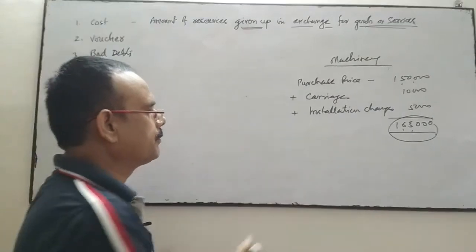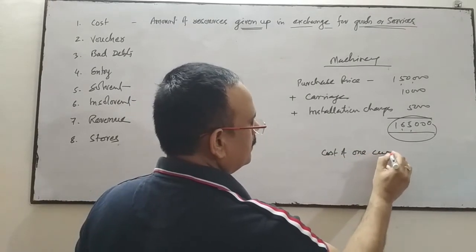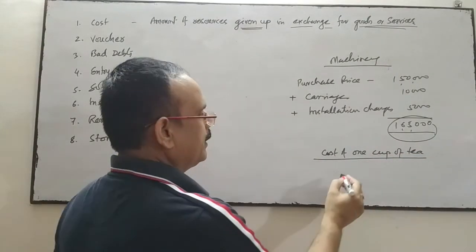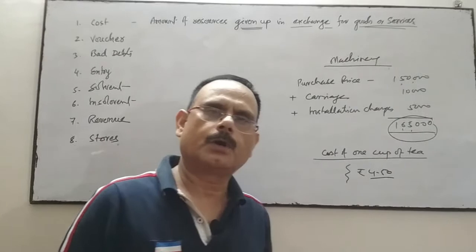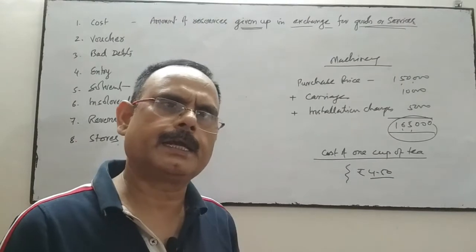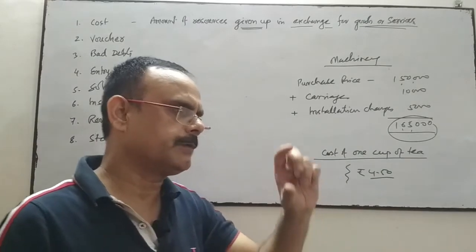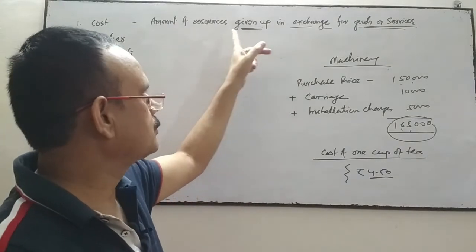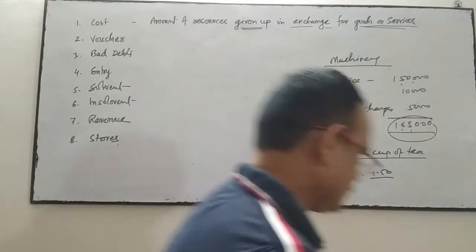Okay, cost of 1 cup of tea includes so many things. And finally it may be rupees 4 rupees 50 paise. It includes water, milk, sugar, tea leaf, labor charges, everything added on it. So this is your cost. So take 1 cup of tea, whatever the amount we pay for it, that is our cost. Okay, that is our cost. So give up in exchange for goods or services, that is the cost.